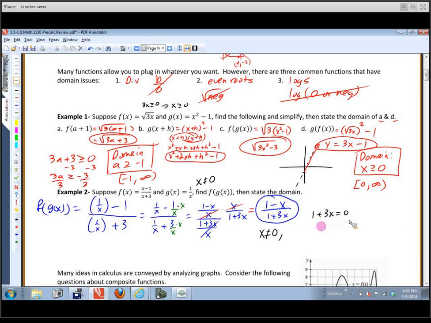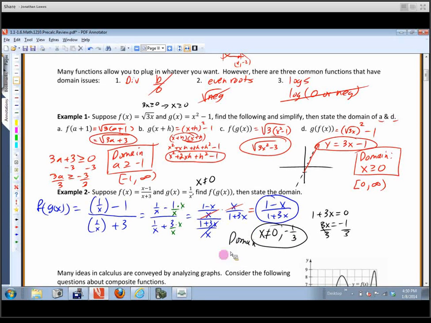So let's see, if I solve this, I'm going to move that to the other side. I'm going to divide by 3. So the other one is -1/3. So the other number that it can't equal would be -1/3. So the domain on this one is everything except for those two.